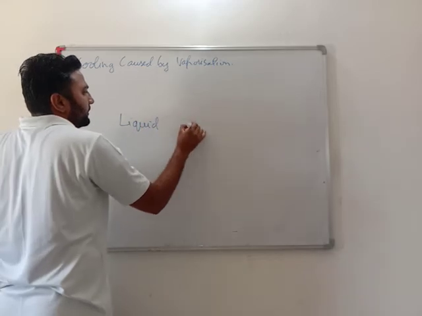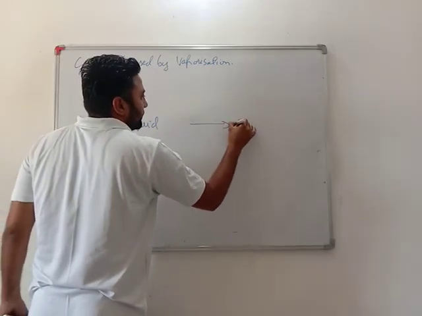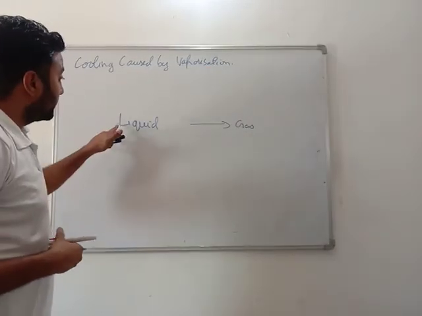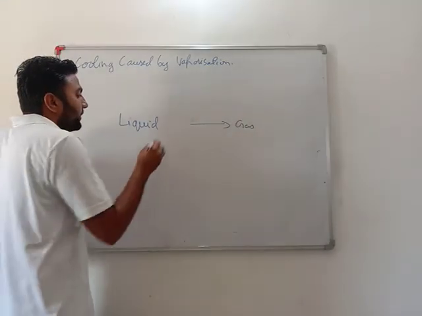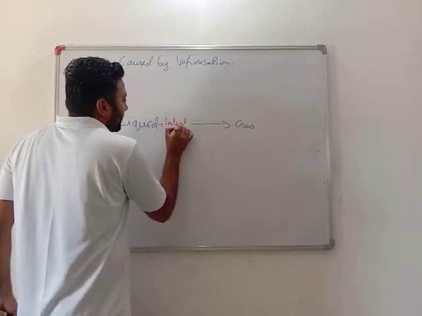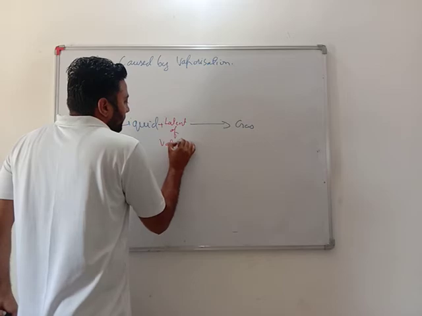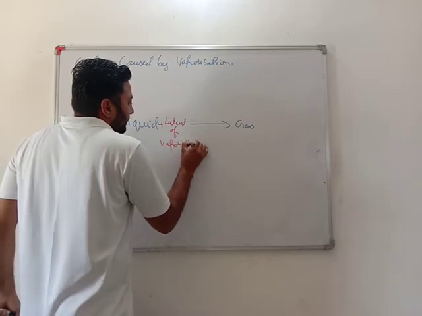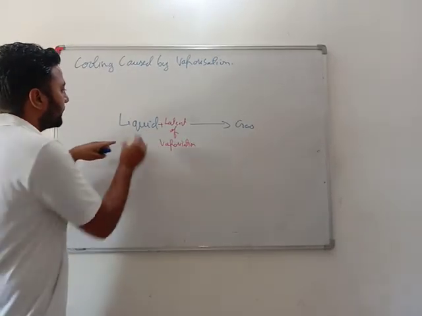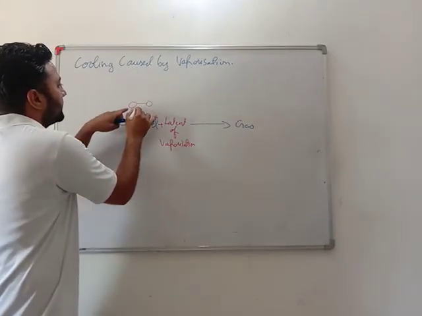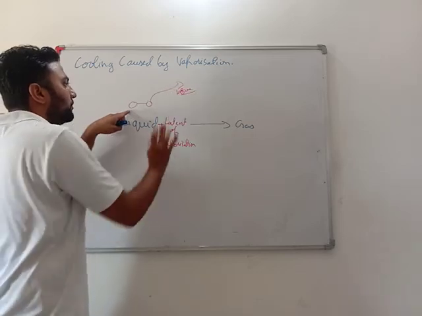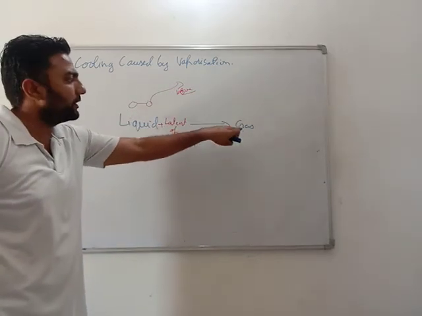Any liquid getting converted into gaseous form is called vaporization. We have already done that until and unless a liquid is given latent heat of vaporization, it will not get converted into gas. Why? This latent heat of vaporization breaks the bonds between the particles, and then the particles become free to move, and only then can they be converted into gas.